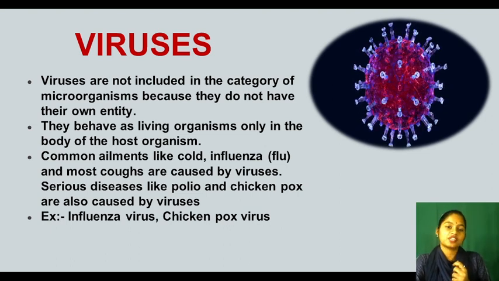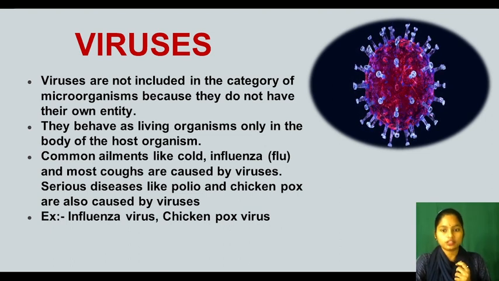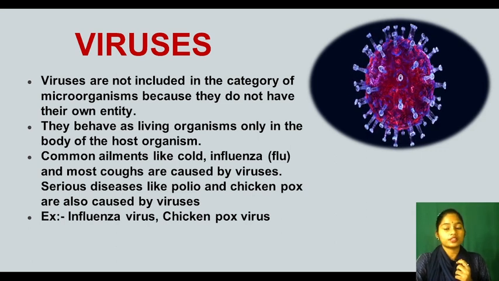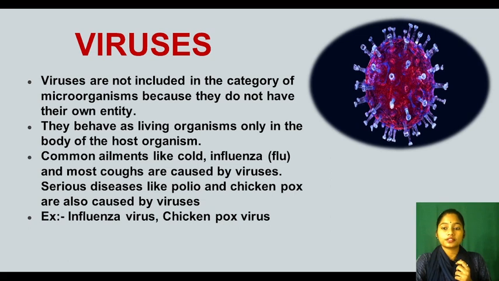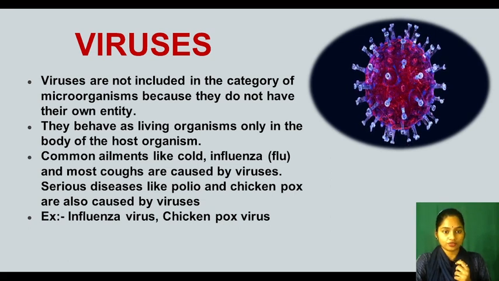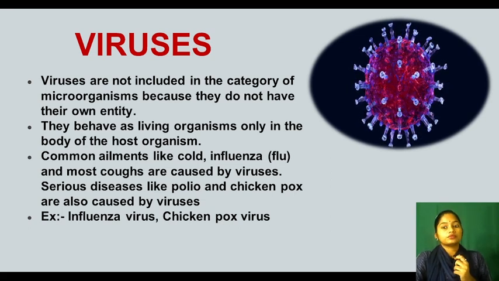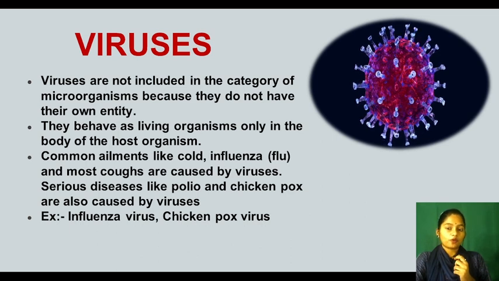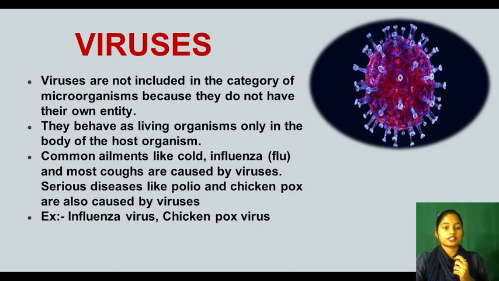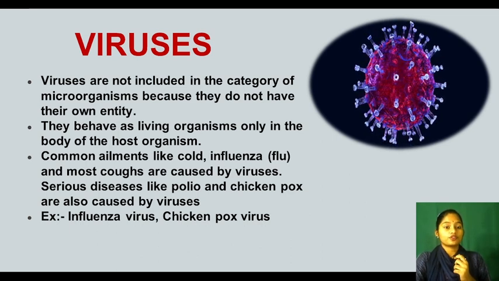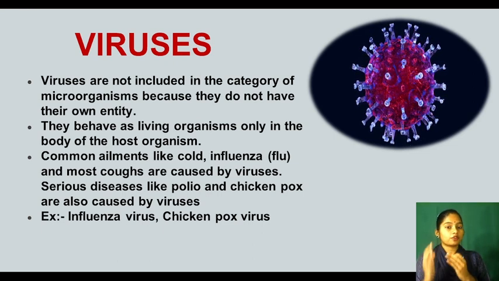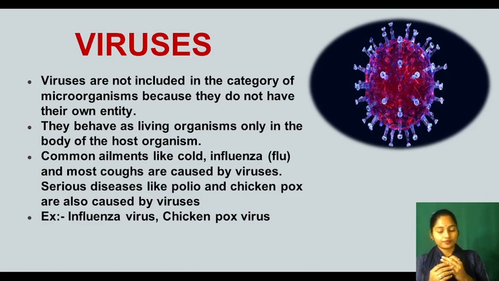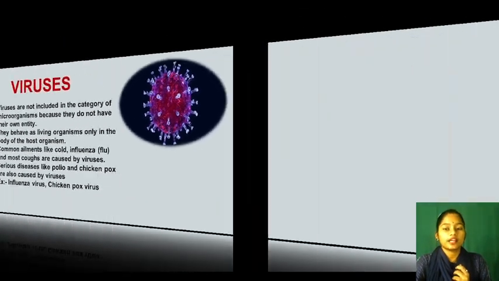Now see, examples are influenza virus, chickenpox virus and COVID-19 virus, right? Coronavirus. So these viruses are very dangerous because they grow only inside a host body, inside a living cell, and they cause so many diseases, right? So you have to be safe from these viruses. How? You have to avoid direct contact with the person who is suffering from certain diseases, right?